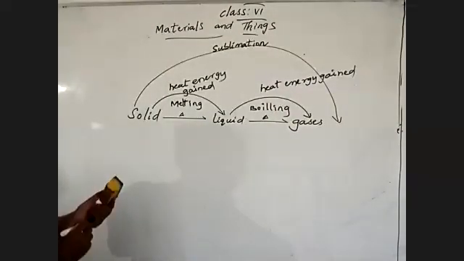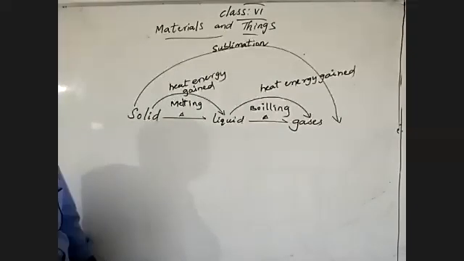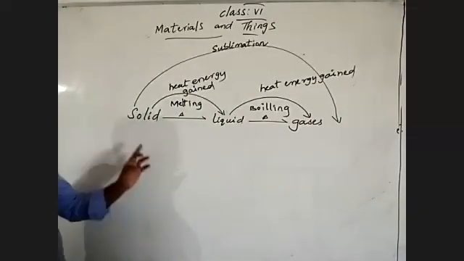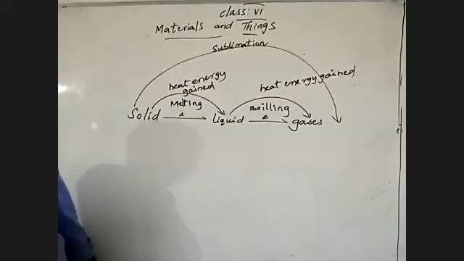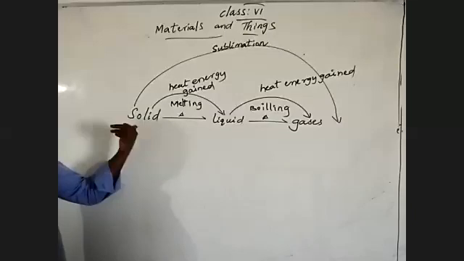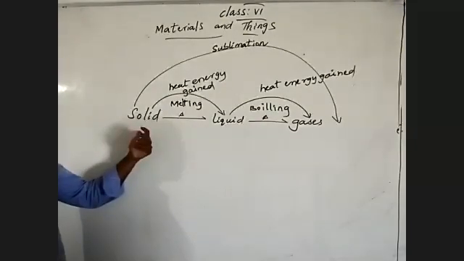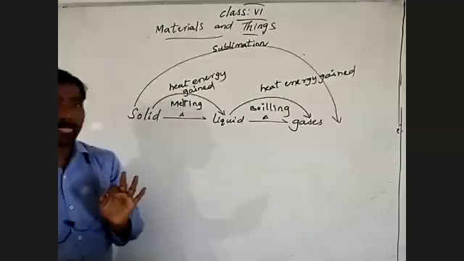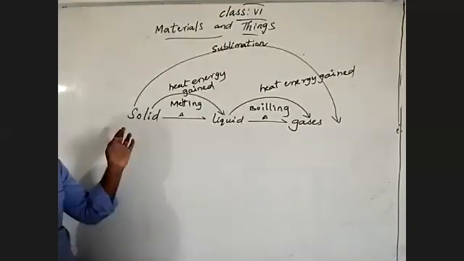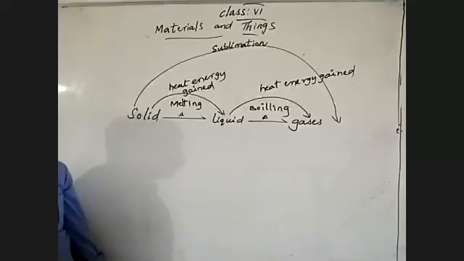Sublimation. Sublimation is the process in which the solid state of a substance changes directly into the gaseous state without changing to the liquid state. Examples we have already discussed are camphor, iodine, and naphthalene balls. Those can convert directly from solid to gaseous state without converting to liquid state. That is the process you call sublimation.